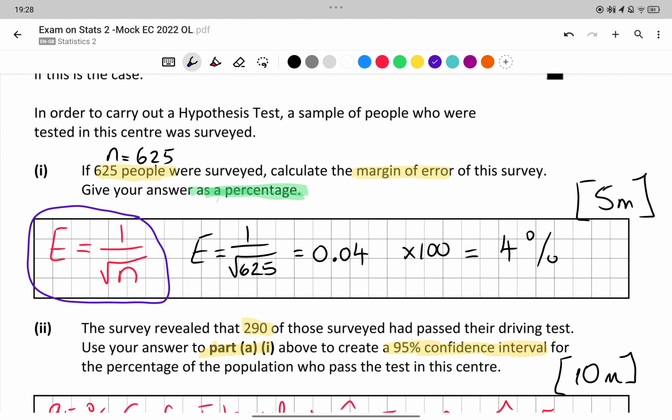I put in our sample size, n, and found it was 0.04. It asked for it as a percentage, so I multiplied it by 100, and then I added a percentage sign. So that's all there is to that question.